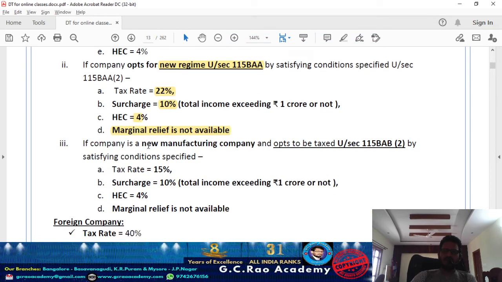And in case it is a new manufacturing company and opts to be taxed under section 115BAB, that is for a newly started manufacturing company, even then you must satisfy the conditions attached under section 115BAB(2). If all those conditions are satisfied, then the applicable tax rate for the domestic company is 15%, and the mandatory surcharge is 10%. Wherever I say mandatory, your total income is not a relevant criterion. On the top of it, health and education cess will be 4%, and marginal relief is not available because there is a mandatory surcharge.